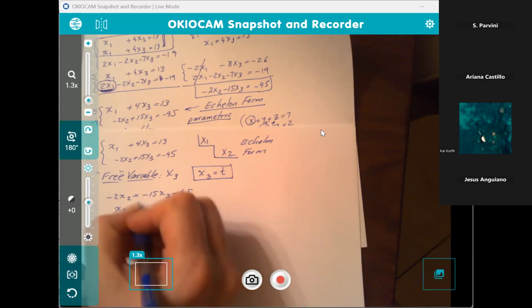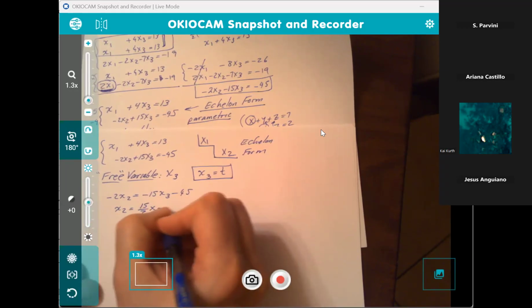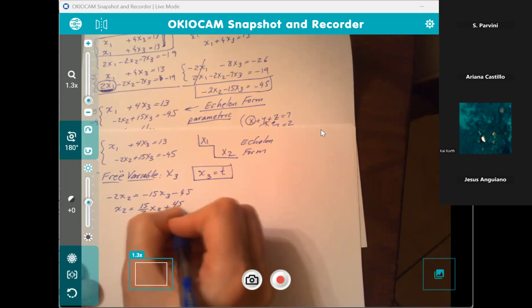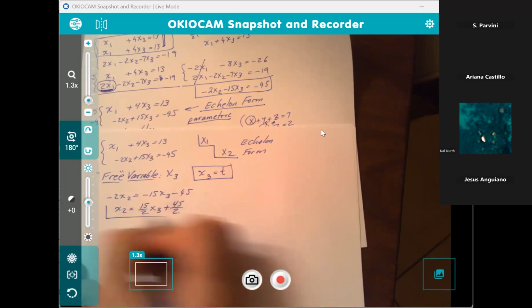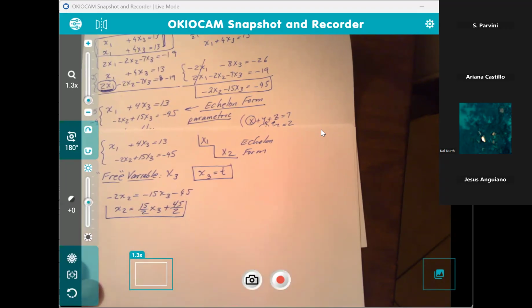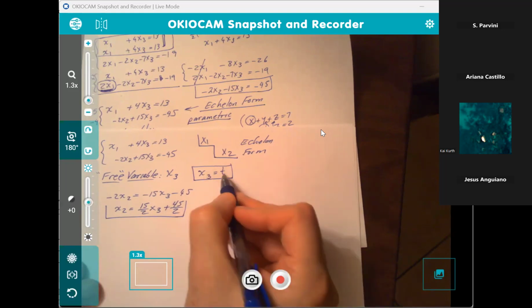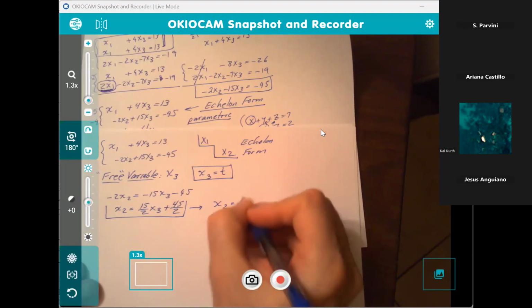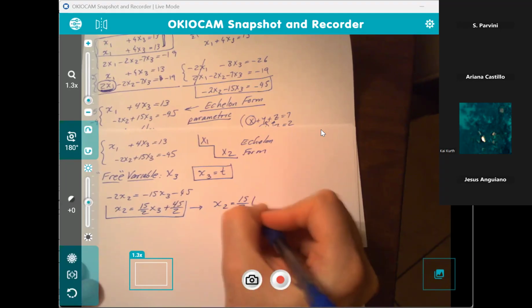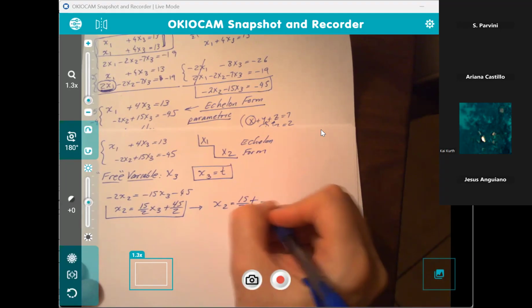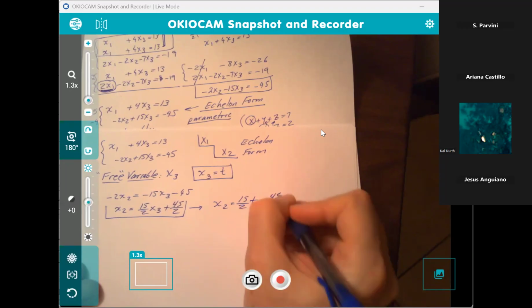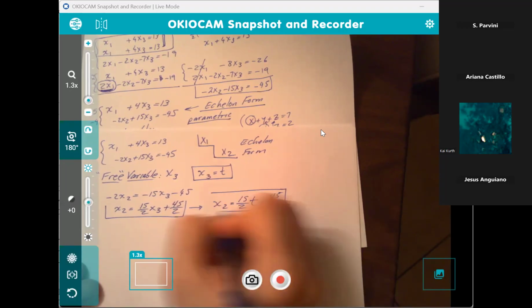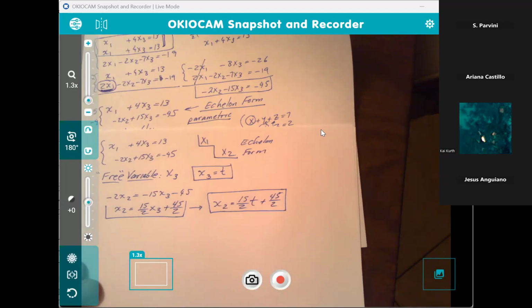So it's going to be 15 halves x sub 3 plus 45 halves. True? That's what x sub 2 is. Our free variable x sub 3 is t. So that means x sub 2 is 15 halves t plus 45 halves. And there you have that one.